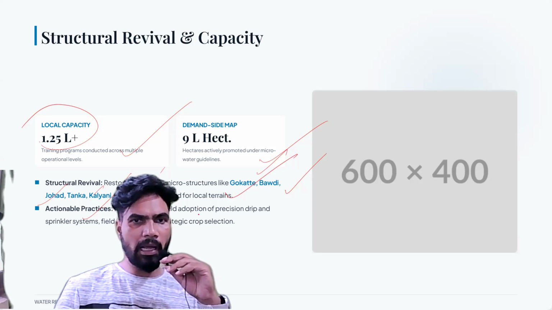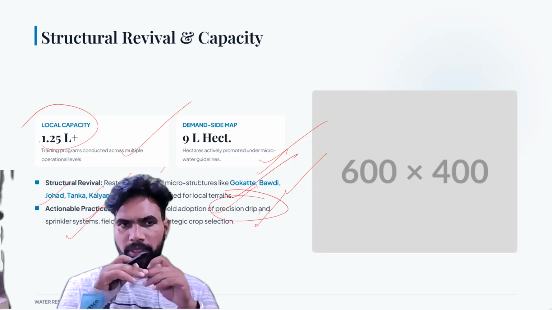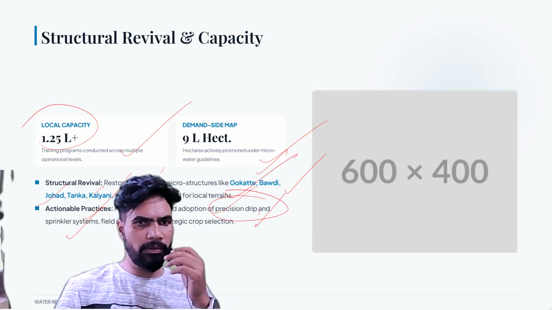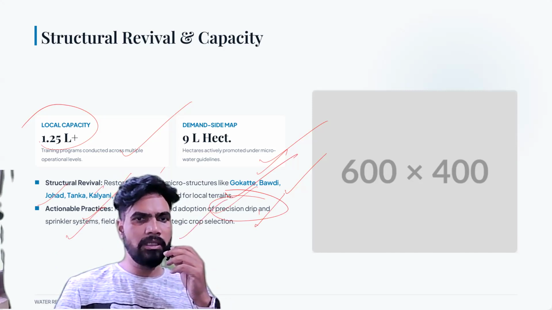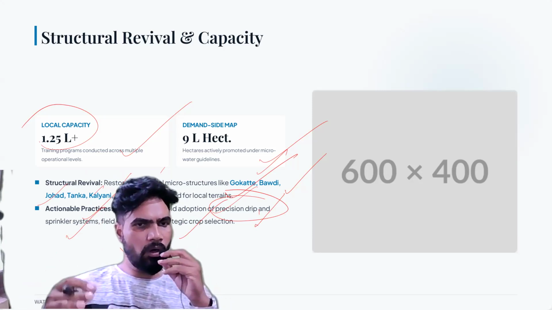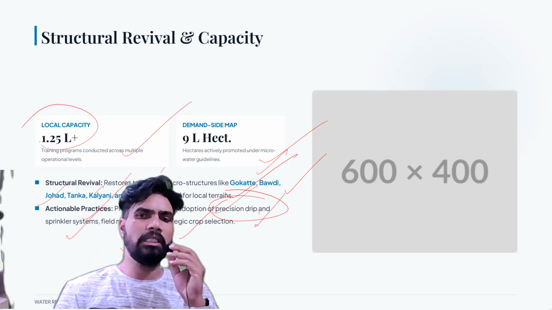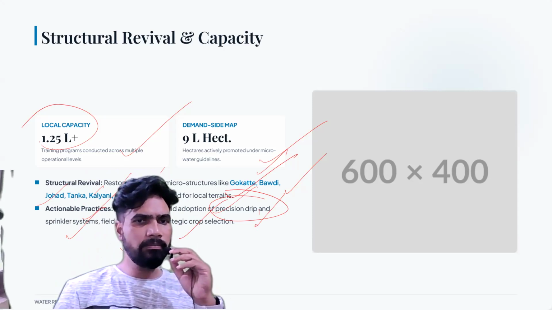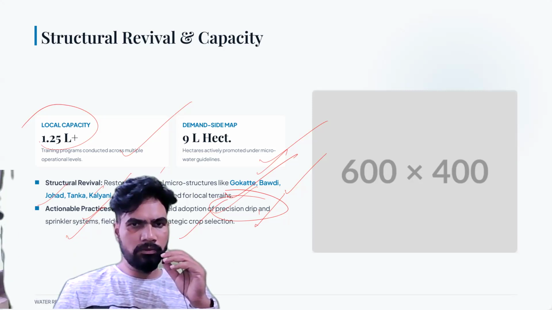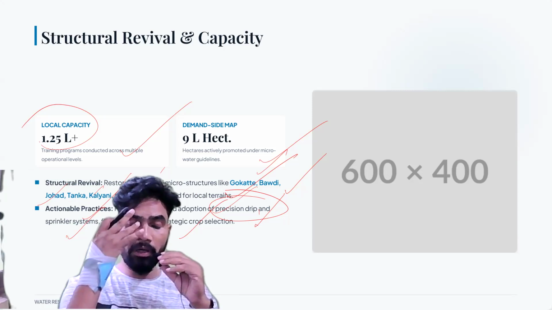This scheme promoted a rapid field adoption of precision drip and sprinkler systems. ये modern micro irrigation systems हैं. Drip irrigation and sprinkler irrigation system. They have also promoted things like mulching and strategic crop selection. Mulching क्या है? Covering the top soil with some organic material so that we can reduce the evaporation of water or loss of soil moisture. इसको हम mulching कहते हैं. ये सारे practices adopt किया गया है. फार्मर्स ने सारी चीजें अडॉप्ट किया है.